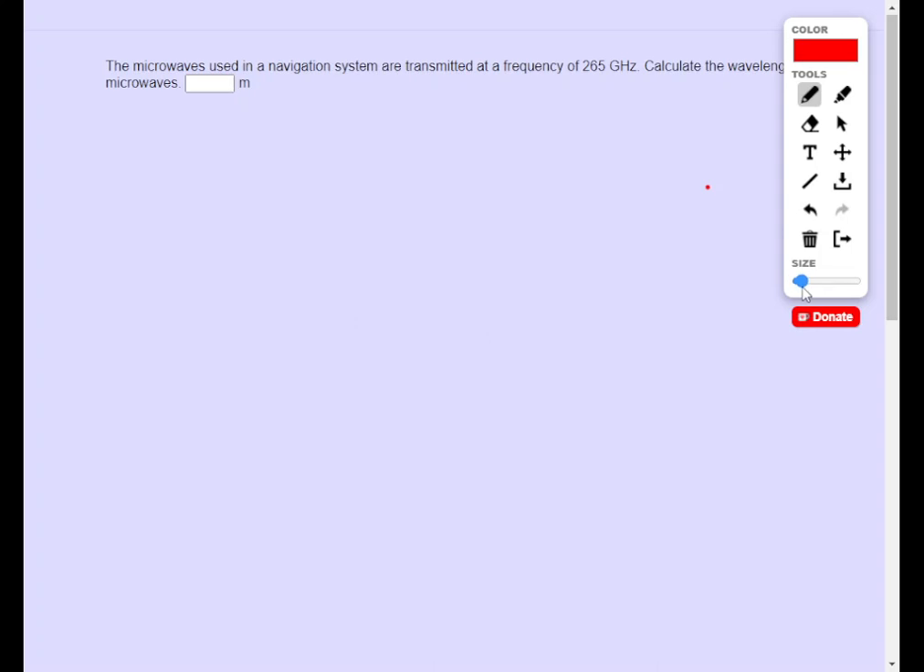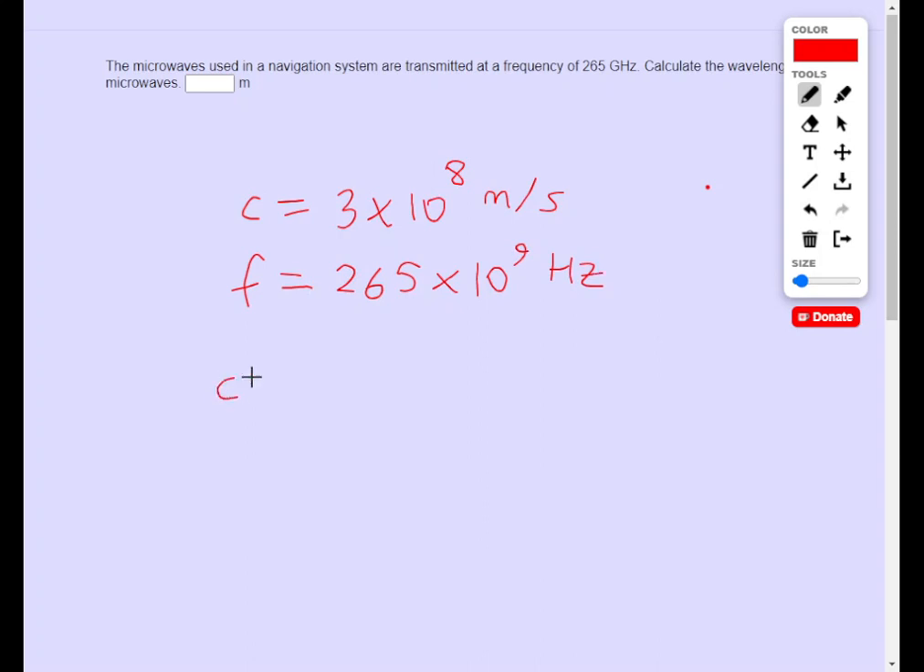So for this question, we've got to remember microwaves travel at the speed of light, which is 3 times 10 to the 8 meters per second. And the frequency that they're telling us is 265 gigahertz, which is 265 times 10 to the 9 hertz. The wave equation, c equals lambda f. I rearrange that for wavelength. That'll be speed divided by frequency.